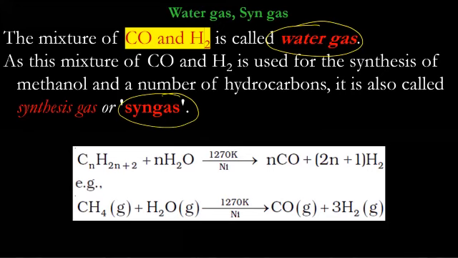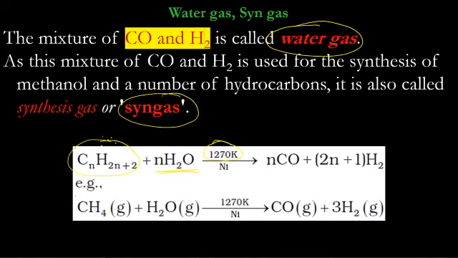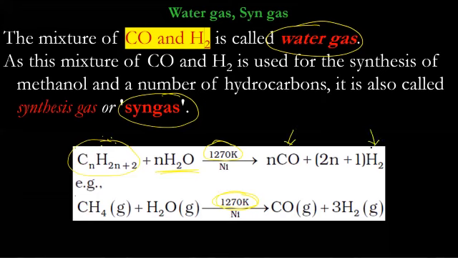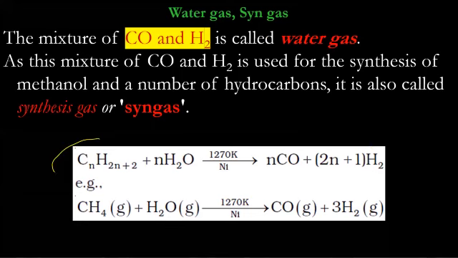How is it prepared? When any hydrocarbon, for example, here we can take alcohol also, is hydrolyzed. And the temperature, remember, this temperature range is sometimes asked. That's why it is important. 1270 K. You get carbon monoxide and hydrogen. For hydrolysis of any hydrocarbon, this is the generic reaction.